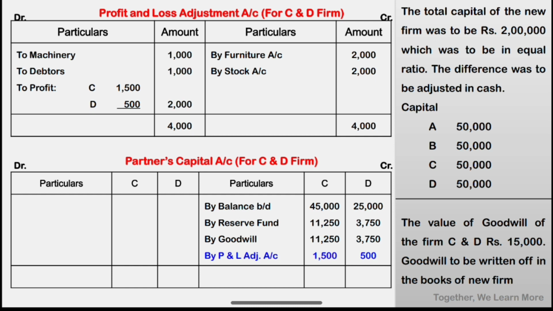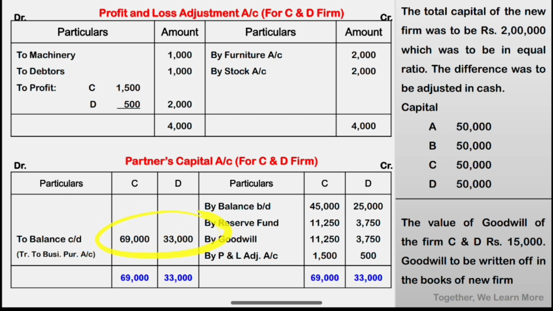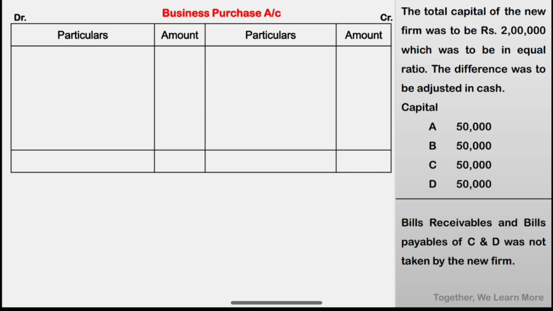After transferring profit and loss adjustment, we have to close the partners capital account. Close partners capital account. So for C, the balance is 69,000. For D, the balance is 33,000. This balance is transferred to business purchase account, as this is a case of absorption. Done? So let's prepare business purchase account.